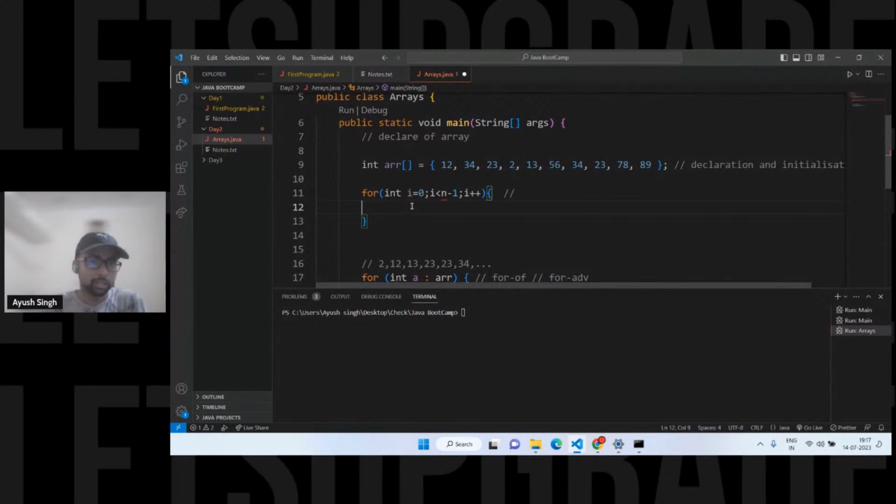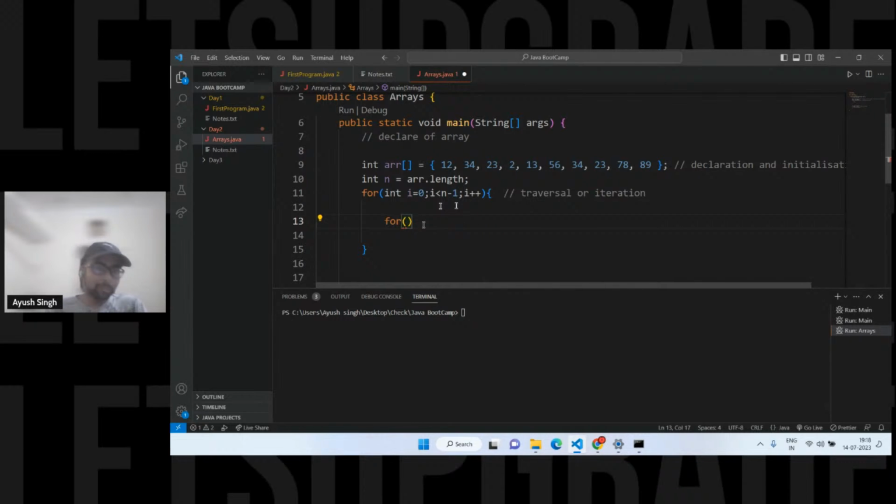The first is for the traversal, then the second for loop is for the comparison of the consecutive elements, okay. And n is nothing but the length of the array, so whatever the array length we had, this is array dot length. This is the normal traversal, we can say the iteration. The second for loop is for the comparison part, okay. See, there is one condition in here for the optimization. Right now I'm not going for the optimization part. Let's keep it simple. Afterwards I have to compare it, right?